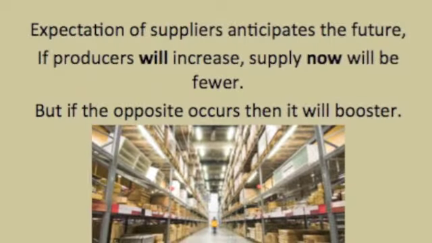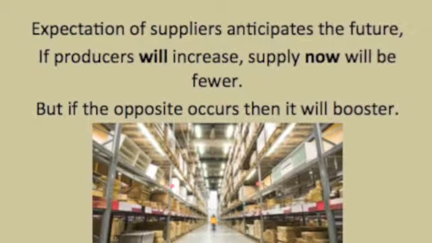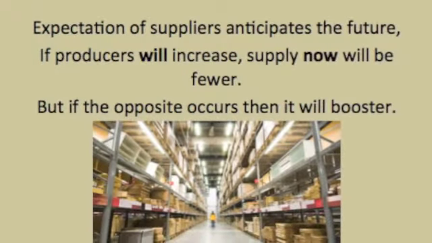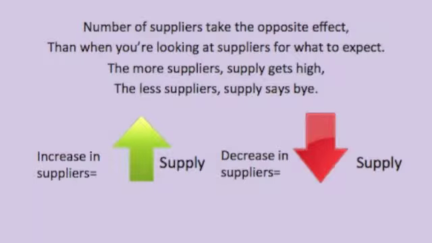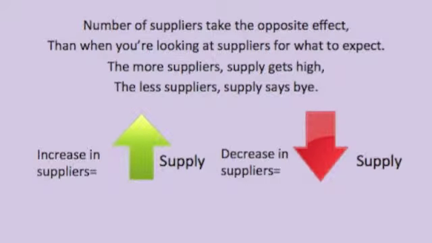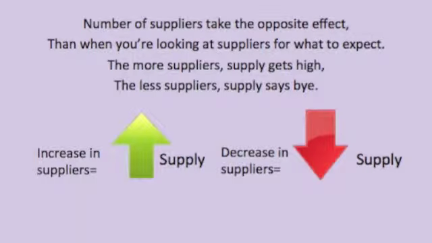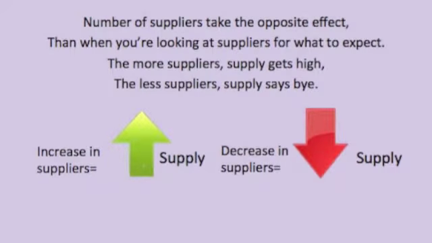Expectation of suppliers anticipates the future. If producers will increase, supply now will be fewer. But if the opposite occurs, then it will booster. Number of suppliers takes the opposite effect than when you're looking at suppliers for what to expect. The more suppliers, supply gets high. The less suppliers, supply says buy.